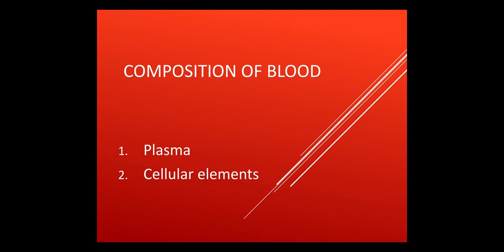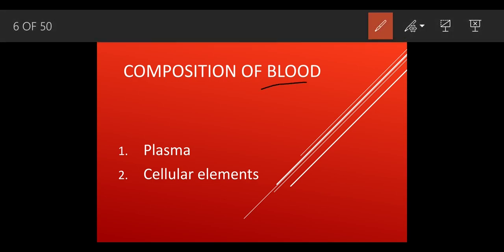Now, composition of blood. Basically, blood is composed of two parts. Composition means made up of. It is made up of two parts, that is plasma and cellular elements. What is plasma first? Plasma, as I said, is the fluid part, the liquid part of the blood.